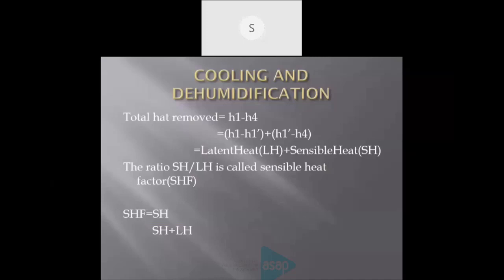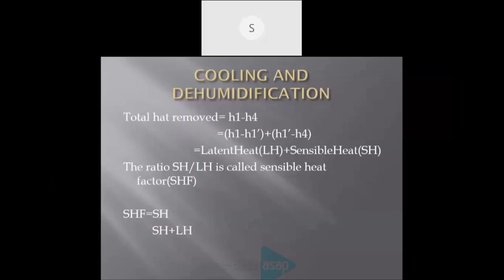Actually, as we mentioned, there are two types of heat, latent heat and sensible heat. The first part is latent heat, H1 minus H1 dash, plus H1 dash minus H4. This is the total heat removed. And the ratio of the sensible heat to the total heat is called sensible heat factor. One more ratio is there, the SHF.